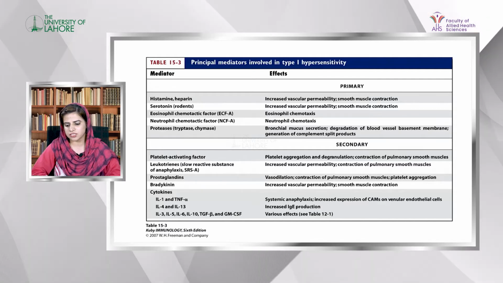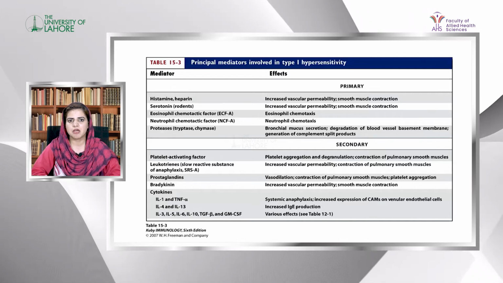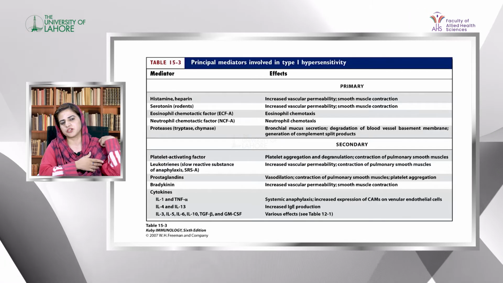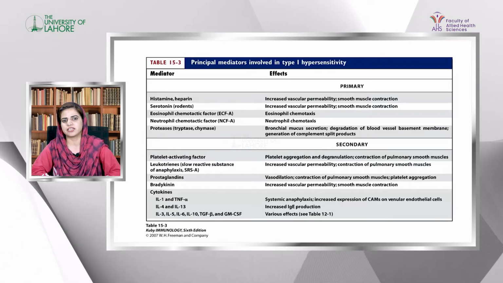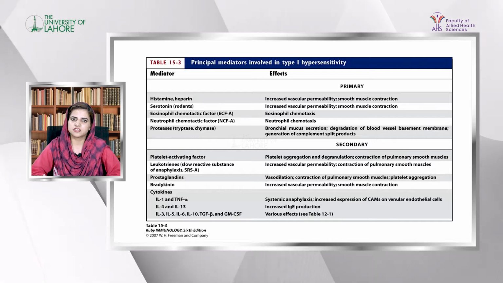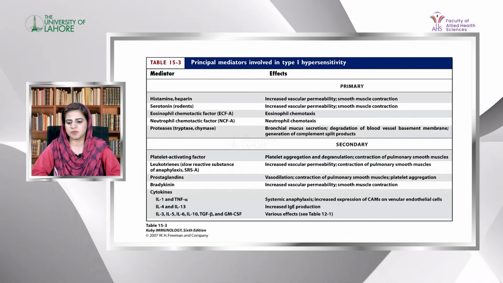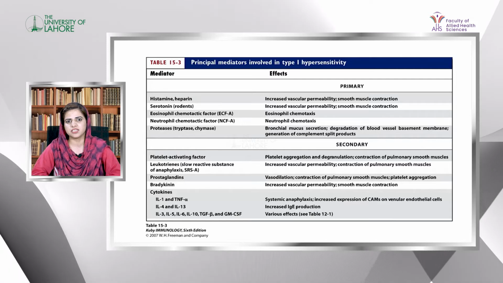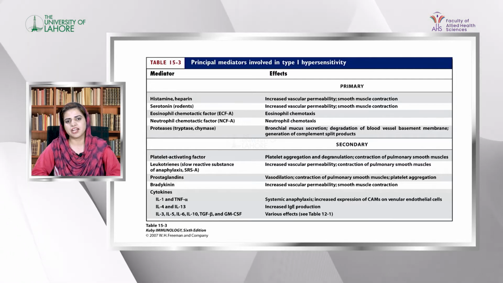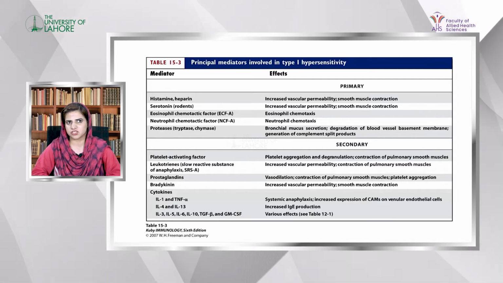Serotonin also acts like histamine, but it is less strong compared to histamine. There are also mediators called primary mediators. Primary mediators are released immediately and cause the immediate phase of reaction.